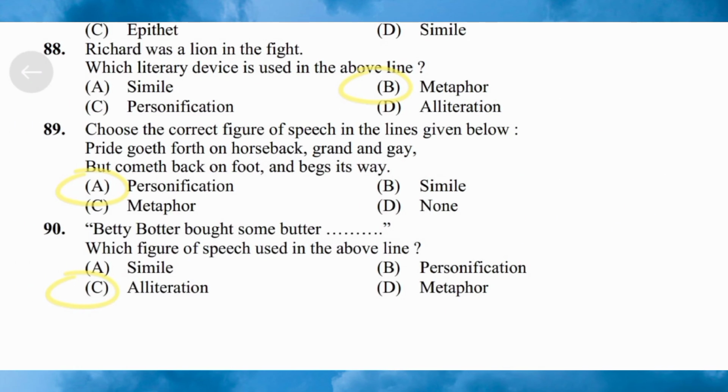Next question 88. Richard was a lion in the fight. Which literary device is used in the above line? Option A, simile. Option B, metaphor. Option C, personification. Option D, alliteration. Here the correct answer for this is metaphor.